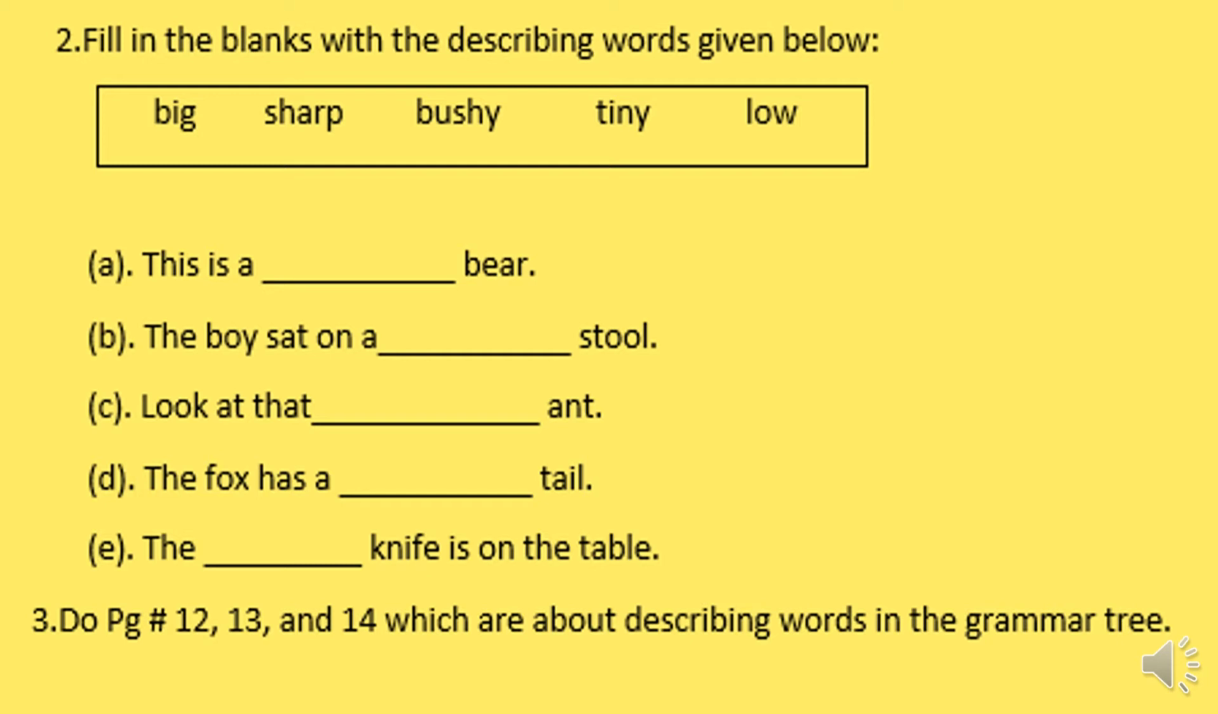D part is: the fox has dash tail. You know there is hair on the body of the fox, so you can write the fox has a bushy tail. Bushy means having a lot of hair. Last is: the dash knife is on the table. So you can write the describing word: the sharp knife is on the table.